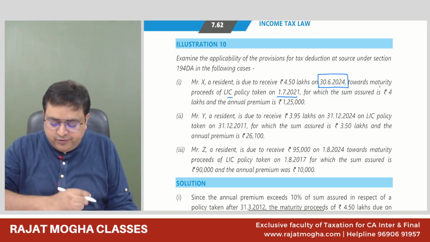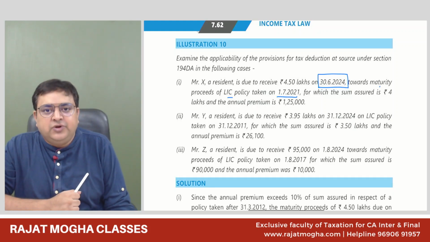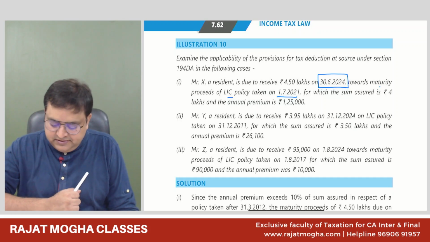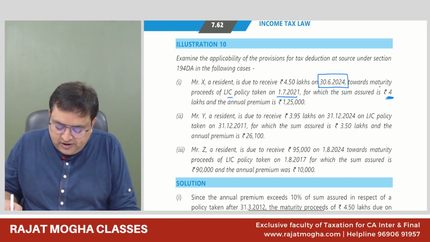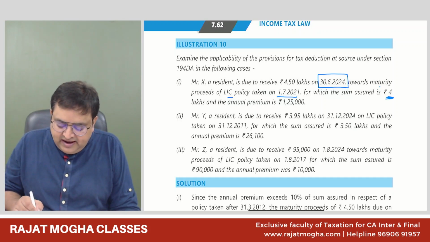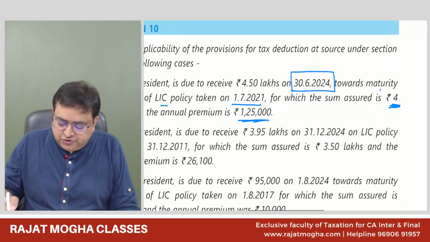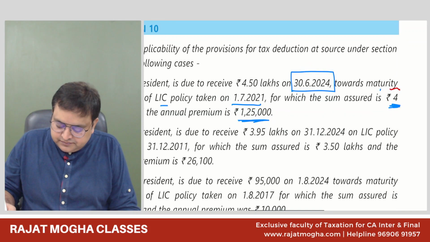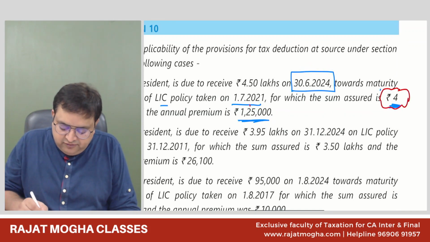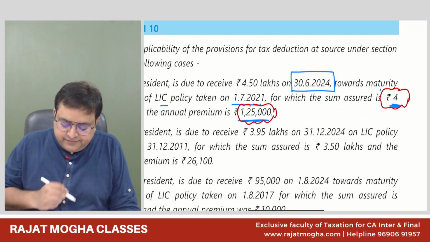So in July 21 he has taken a policy. The sum assured is 4 lakh and the annual premium is 125.